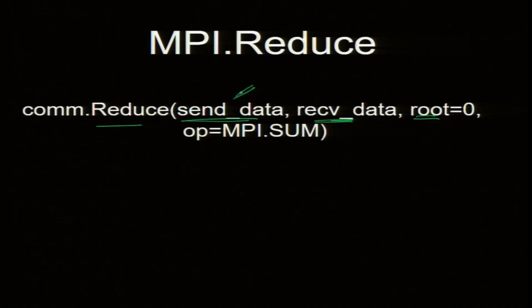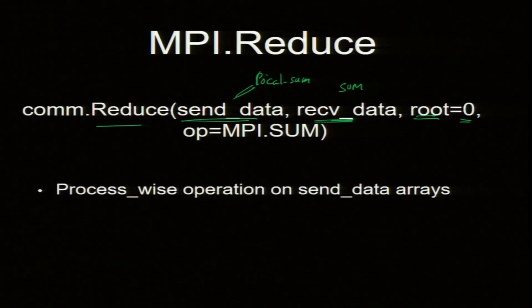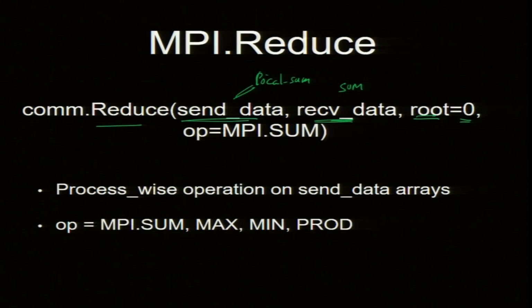So, this is like the partial sum, local sum, this is the sum, and the operation is MPI.SUM, and who is collecting it? Typically the master. So, I can say 0, or anybody could collect, not a problem. It is a process-wise operation on the send data arrays. There are other operations like max, min, product. I can do a product as well.